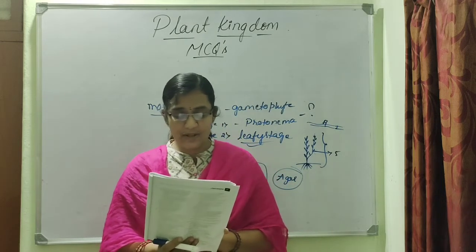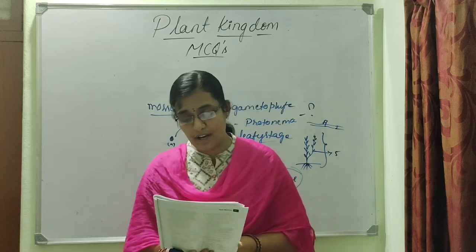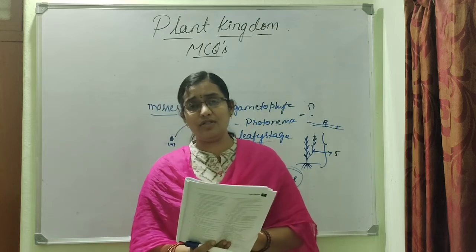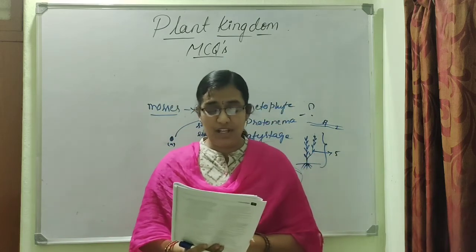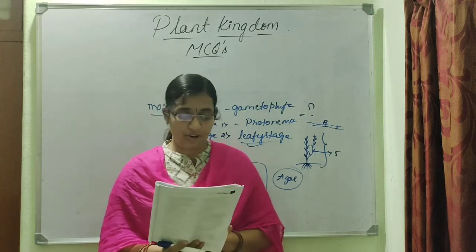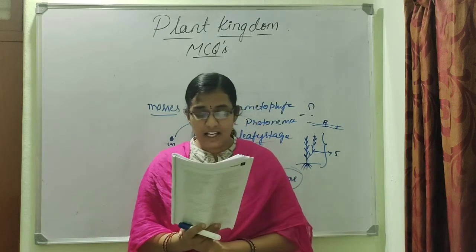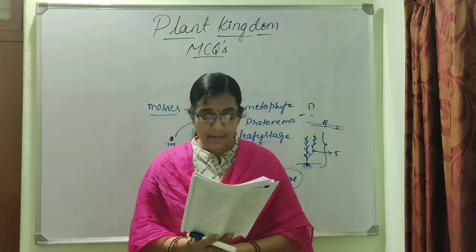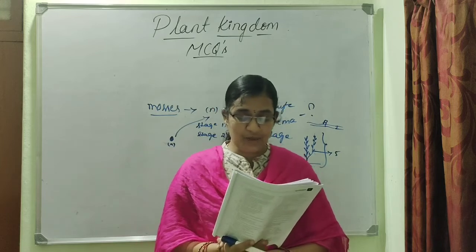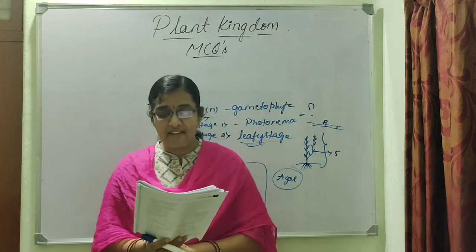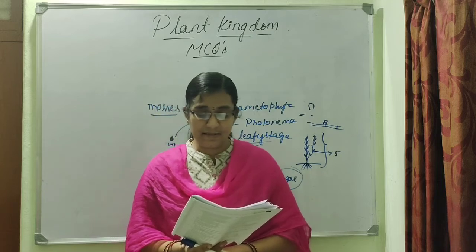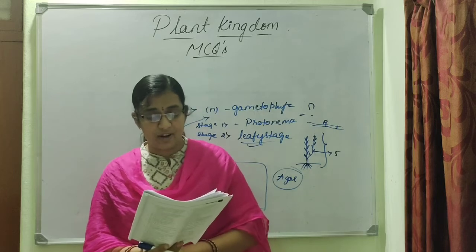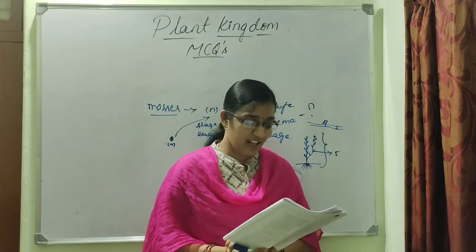Second statement, angiosperms range in size from microscopic Wolffia to tall trees of Sequoia. But Sequoia does not belong to angiosperms, it is a gymnosperm, and hence even that statement goes wrong. Next, third statement, in gymnosperms the seeds are not covered. Of course they are not covered. And fourth statement, in gymnosperms the male and female gametophytes have an independent free living existence. Is that so? No. They do not have any independent existence because they are present inside the sporophyte, and hence.